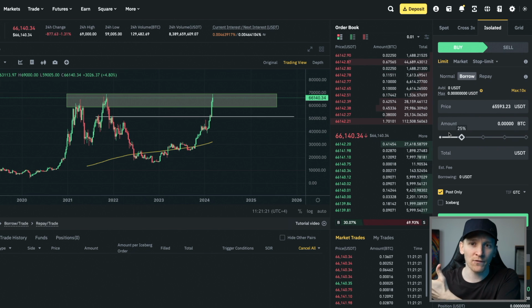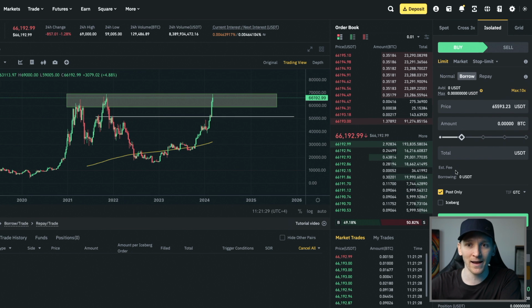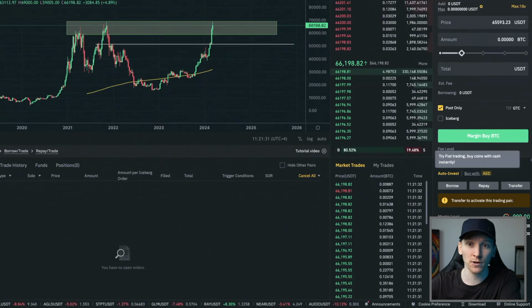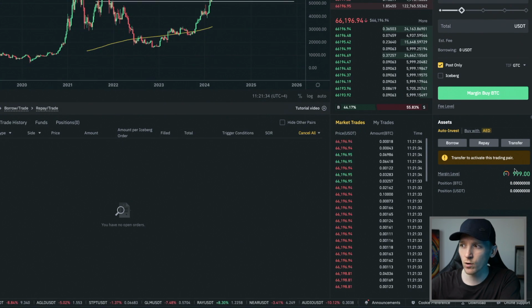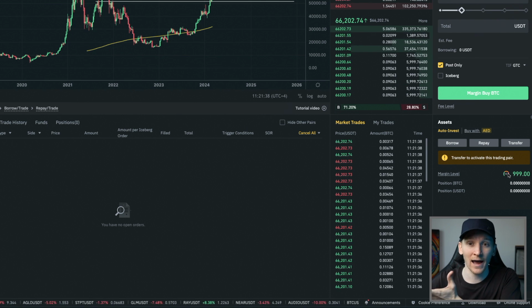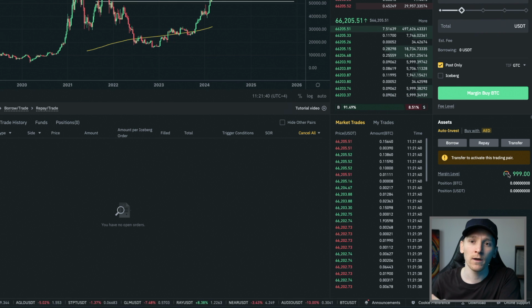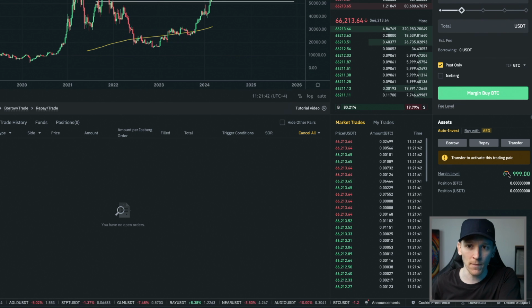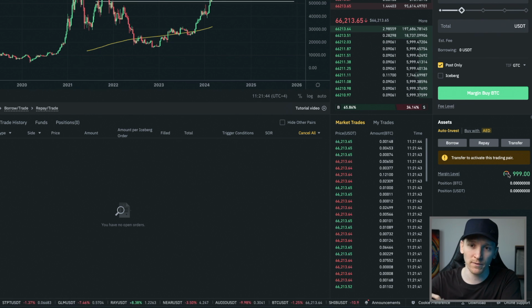So a roughly 33% loss on your $3,000 position will obviously wipe out your initial capital. So you can't have any bad debts, or you at least shouldn't. What will happen down here is that you can see your margin level, and if it gets down to very, very low margin, so your collateral is about to get wiped out, you will not be able to trade. You'll get a margin call, and eventually they'll actually liquidate your position if that happens.